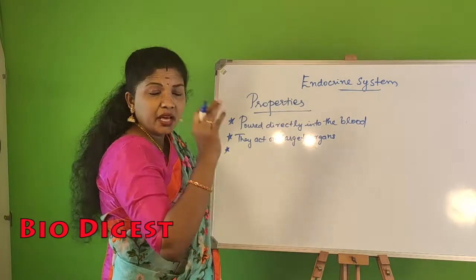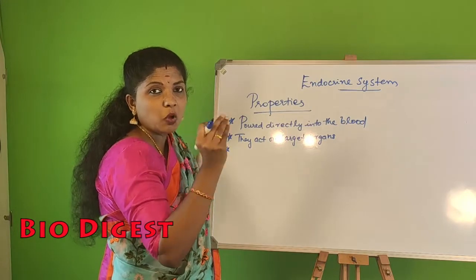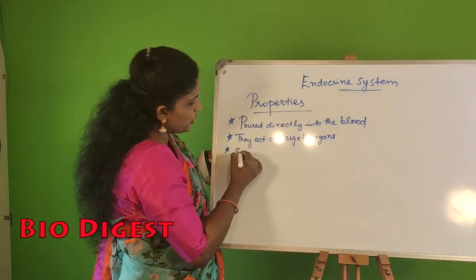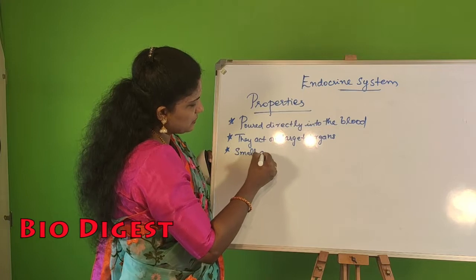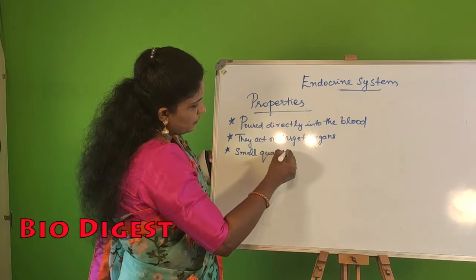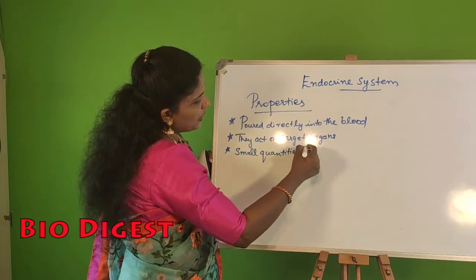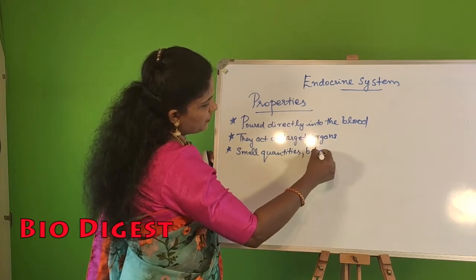Then, they are produced in a very small amount. Usually produced in small quantities, but are biologically very active.